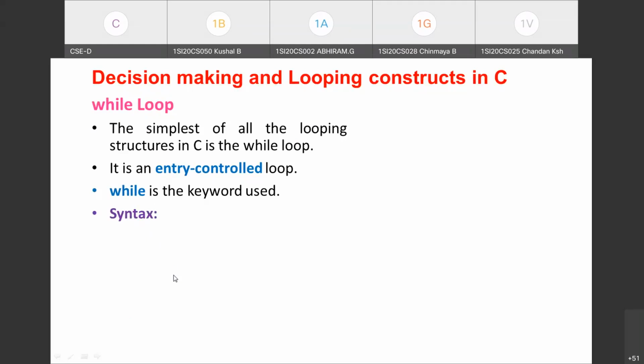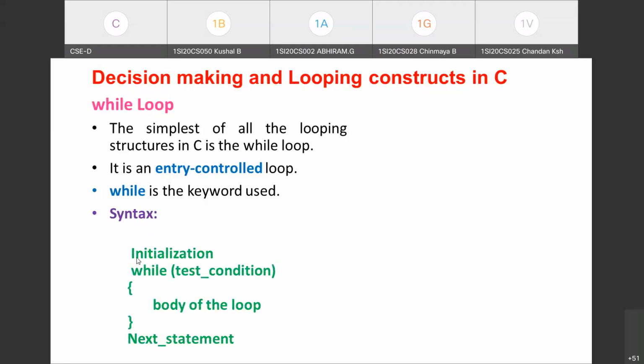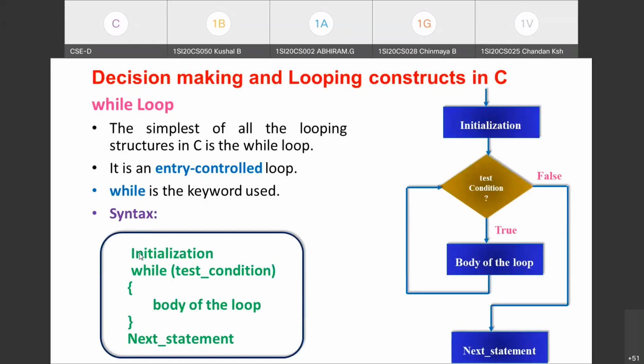Coming to the syntax of the while loop, just observe. This is the syntax and this is the flowchart. If you compare these, you can understand the working of the while loop construct. Once I say it is an entry control loop, you should know the working of this looping construct. See here, whatever initialization you want to do, we have to write it before the loop, before you write the while loop header. The first statement, that is while within parentheses with the test condition, is called the loop header.